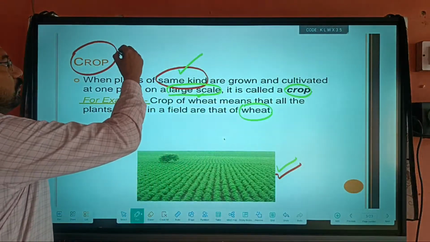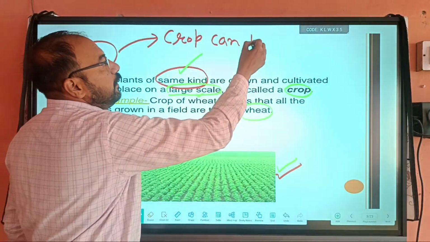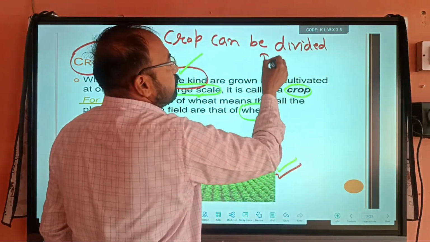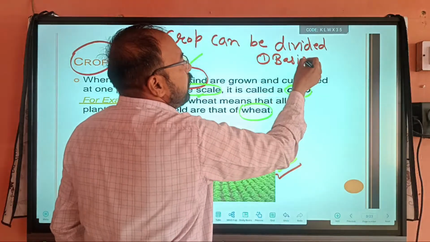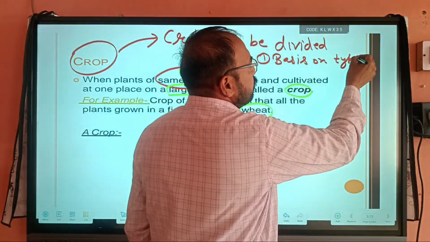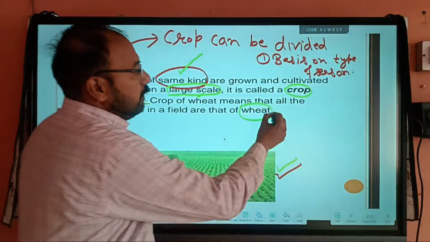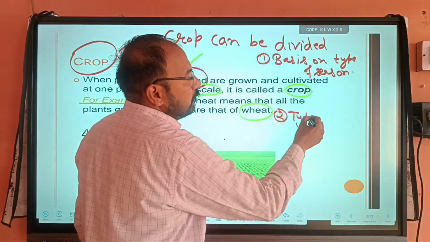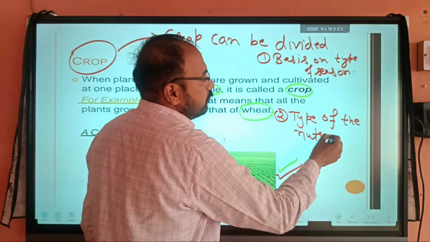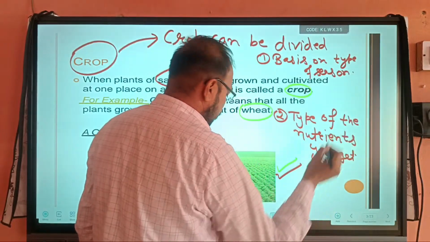So crops can be divided, first, on the basis of the type of season, and second, on the basis of the type of nutrients you get.